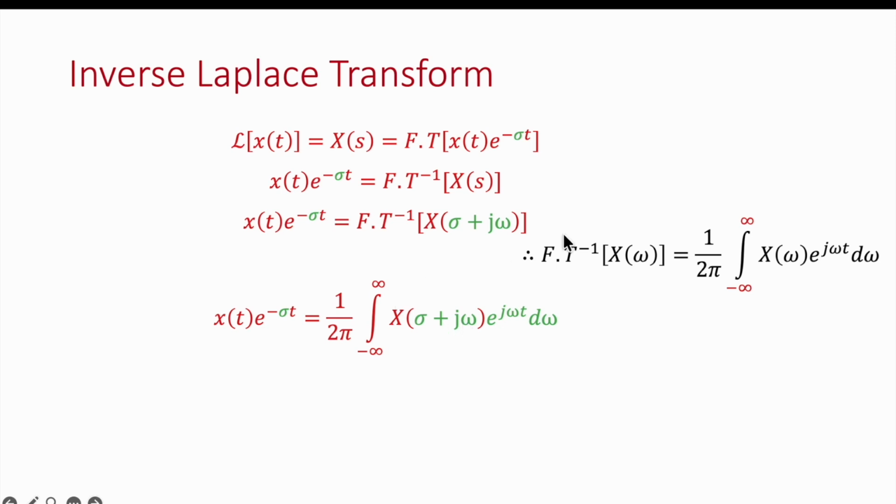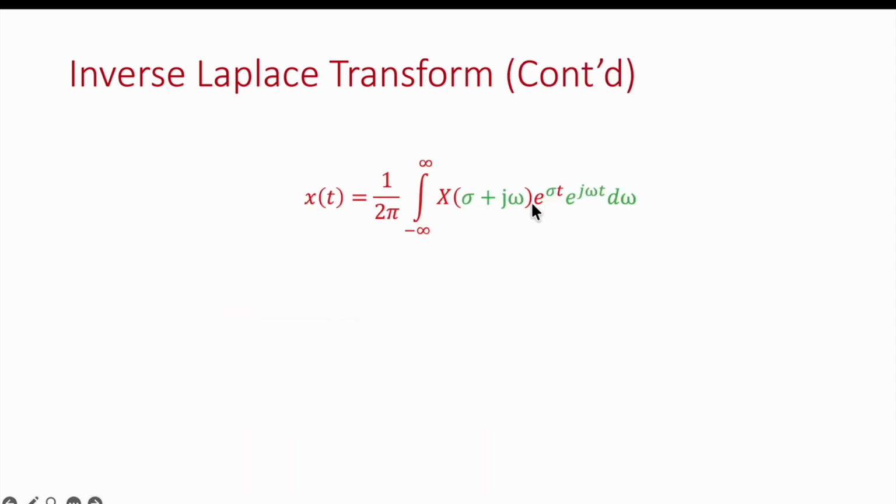So using that equation, we can rewrite this equation in this format: x(t) e raised to power minus sigma t equals 1 over 2 pi integral X(sigma plus j omega) e raised to power j omega t d omega. This is a constant, so it will go on the other side, and you know the negative power becomes the positive power, so that is why we can rewrite this equation in this format. We can take the constant inside the integral, or we can write the constant before the integral, so it will make no difference. So we move that constant e raised to power sigma t inside the integral.